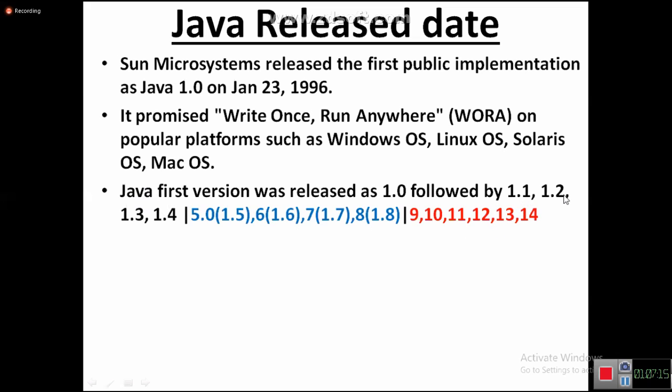So 1.1, 1.2, 1.3, 1.4, and then from version 5, two version numbers continue. From version 9, we have only 9, 10, 11, 12, 13, 14. Is my point clear? Right, this is the version number difference.